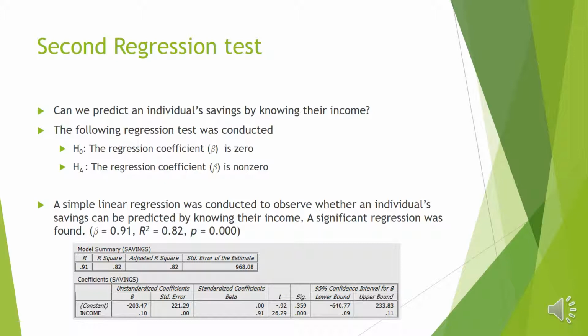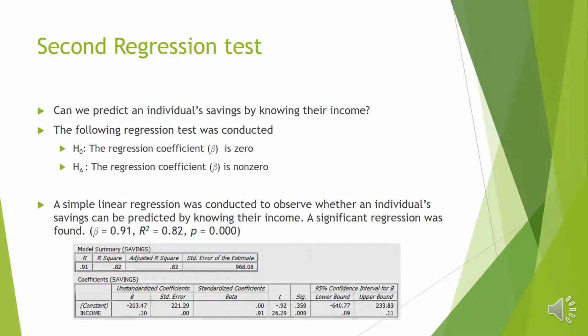Our second regression test, we ask the question, can we predict an individual's savings by knowing their income? The following regression test was conducted where a null hypothesis was stated that the regression coefficient is zero, the alternative hypothesis being that the regression coefficient is non-zero. Again, a simple linear regression was conducted to observe whether an individual's savings can be predicted by knowing their income,